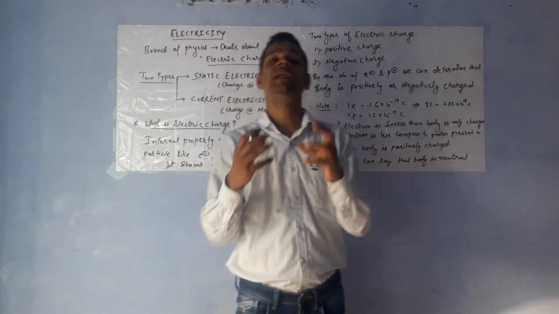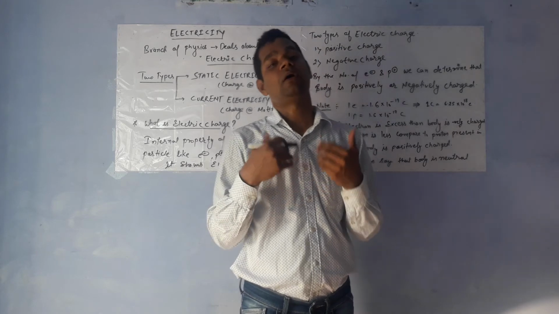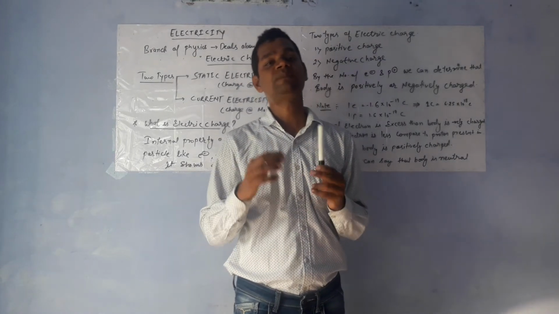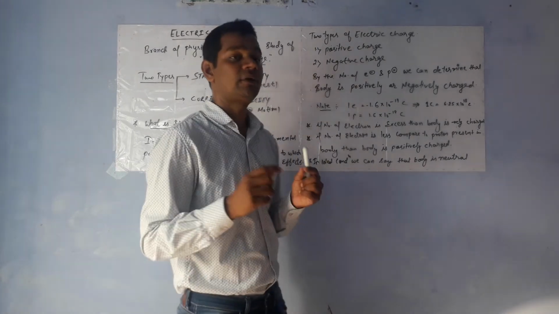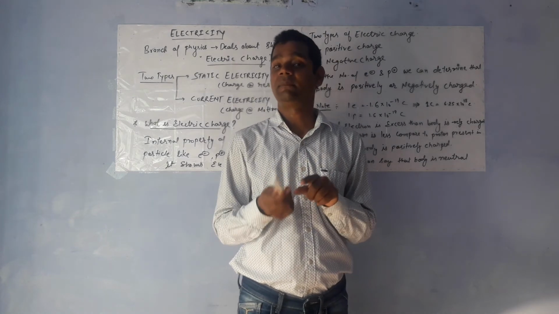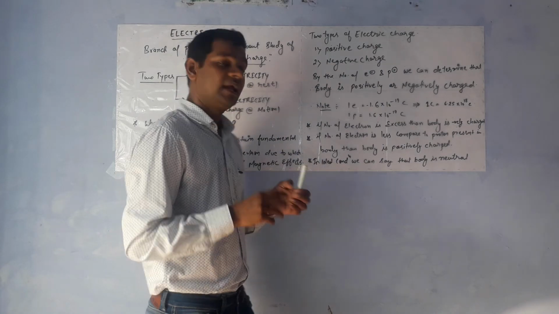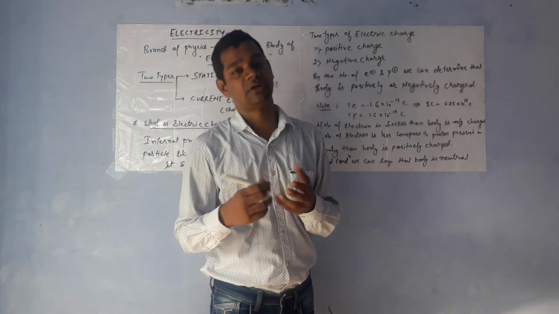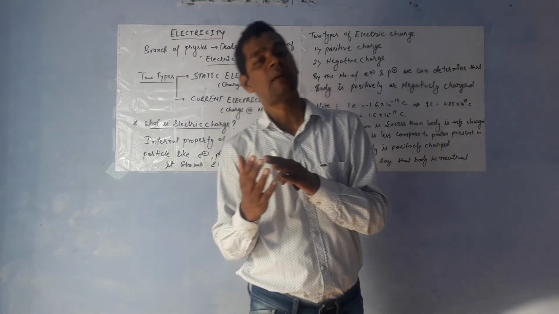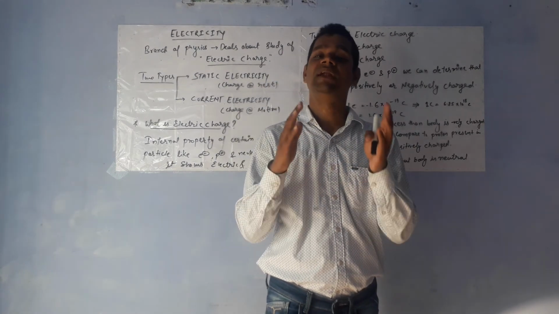That means if in a body the number of electrons is comparatively less than protons, we can say that the body is positively charged. I already told you that by the number of electrons and protons we can determine whether the body is negatively or positively charged. In an ideal, neutral condition, a body contains the same amount of electrons and the same amount of protons. That means the body is neutral as a whole.